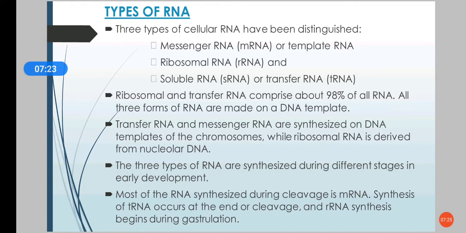All these three forms of RNA are made from a DNA template. The tRNA and mRNA are synthesized on the DNA templates of the chromosome, while rRNA is derived from nucleolar DNA. The three types of RNA are synthesized during different stages in the development of the cell. During cleavage, most of the RNA synthesized will be mRNA. Synthesis of tRNA occurs at the end of the cleavage, and rRNA synthesis begins during gastrulation.